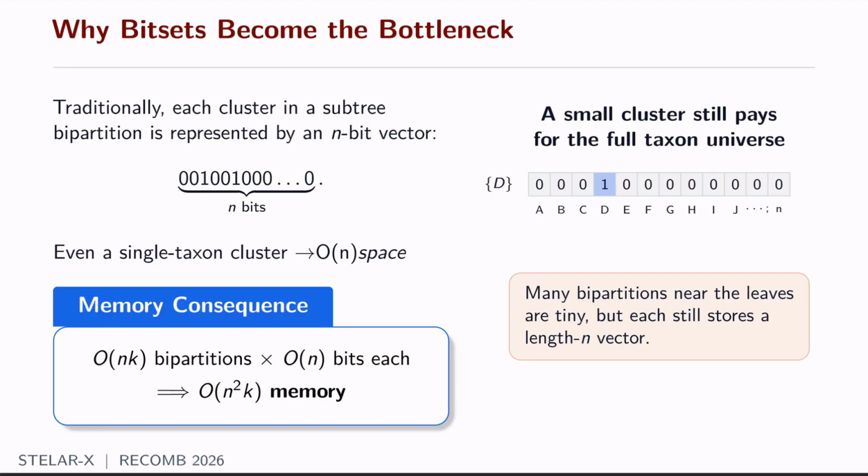The problem is that even if the cluster is very small, for instance, even if the cluster has only a single taxon, even then it would be a big set of length n, which is order of n space. And since we have order of nk bipartitions, and if each of them takes order of n bits, we would eventually need order of n²k memory. And this is one particular reason why the traditional methods were consuming such a prohibitive amount of memory.